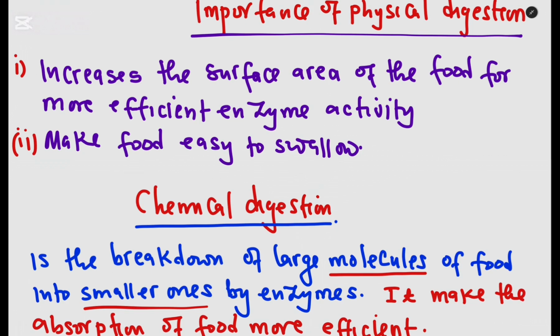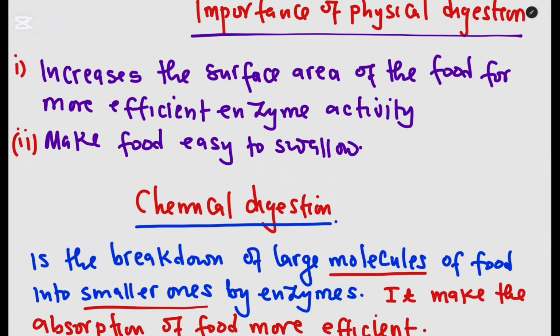So the difference: physical digestion does not involve enzymes, chemical digestion involves enzymes. Physical digestion is a breaking down of large pieces of food into smaller ones. Chemical digestion is a breaking down of large molecules of food into smaller ones, by the action of enzymes. I guess you get the differences between the two.